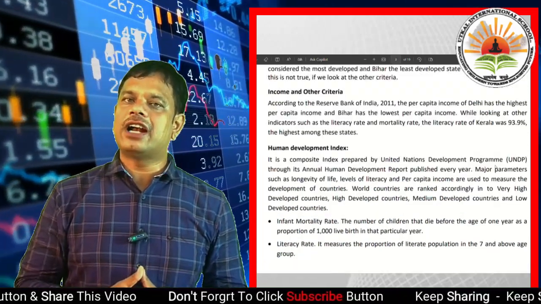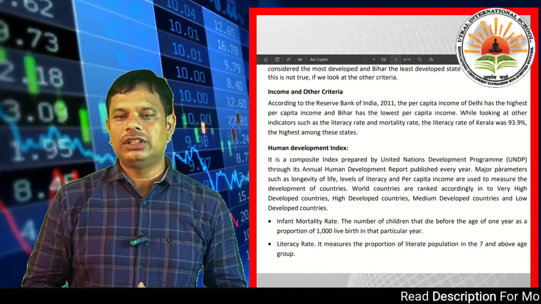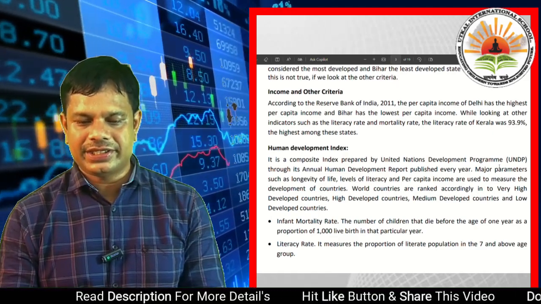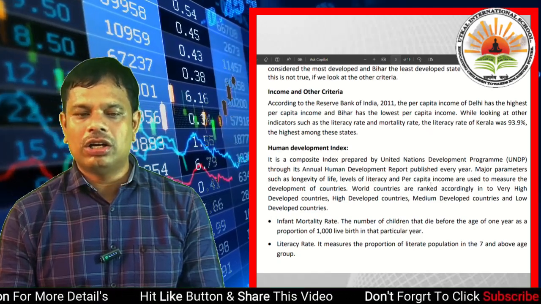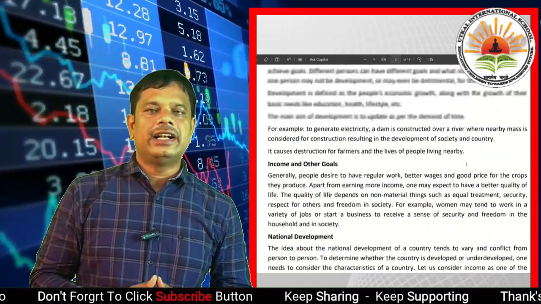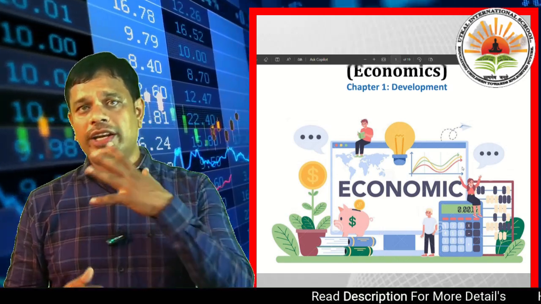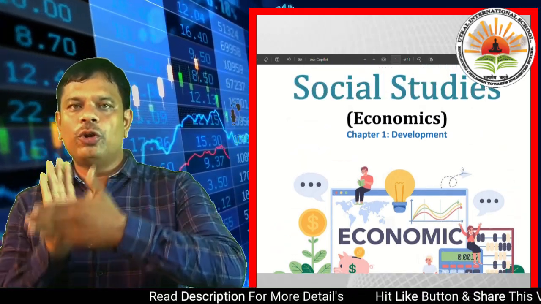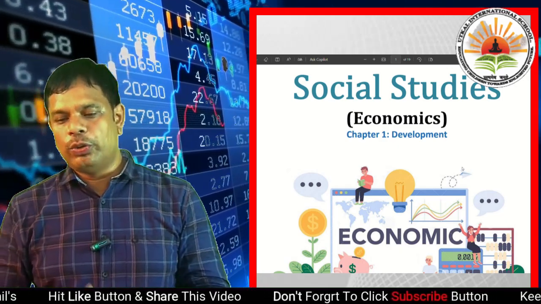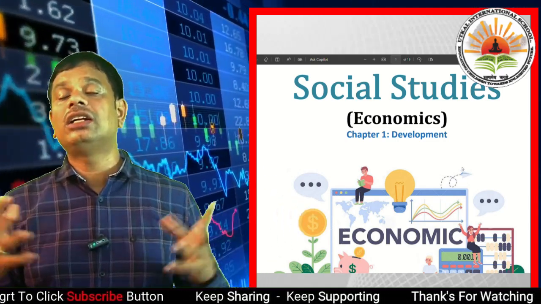Another vital part of development is public facilities. If a country or a state is developed, along with development it can improve the public facilities. So we also discuss the statistics of our states, and the main vital thing of development. Development is one part and sustainable development is another part. In development we also consider the progress of sustainable development. Sustainable development is the development which looks into the requirement of the present and builds scope for the future generation.